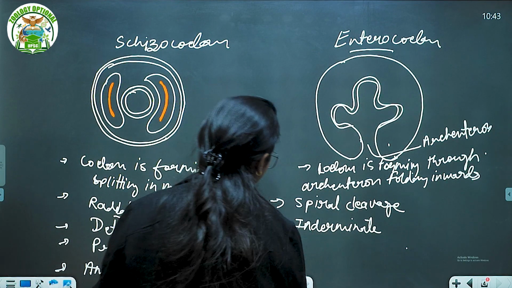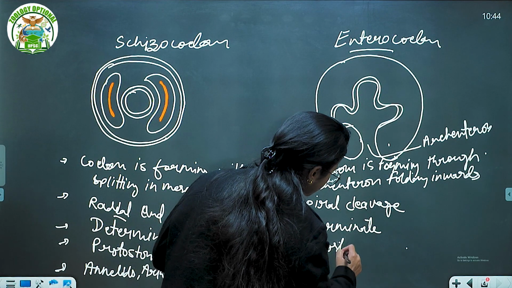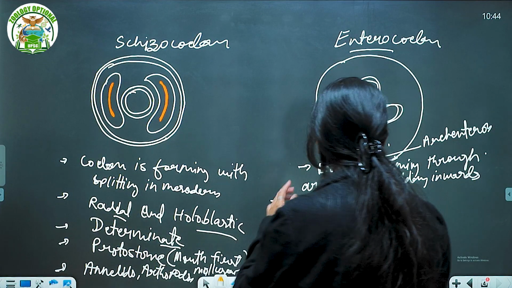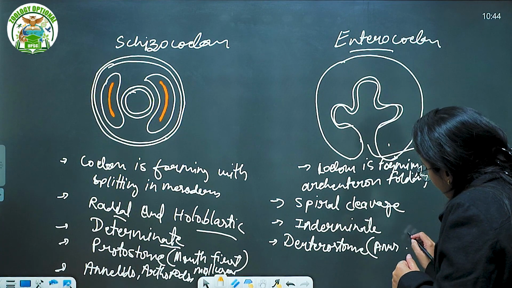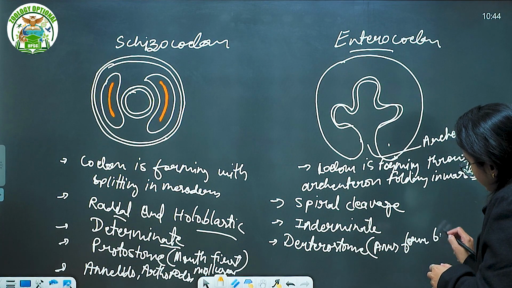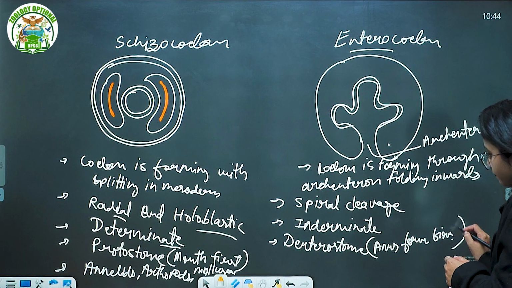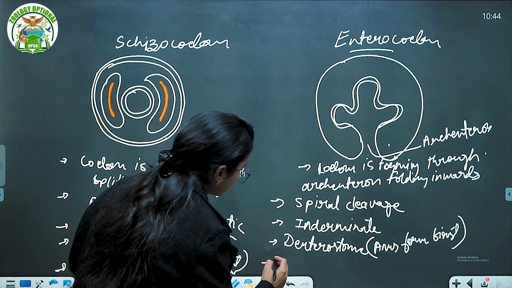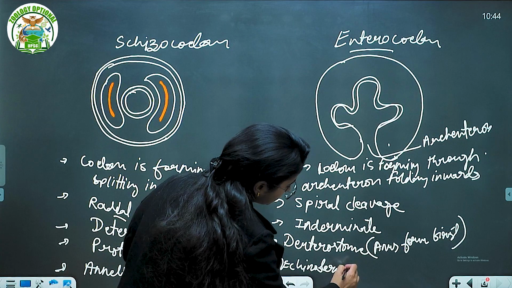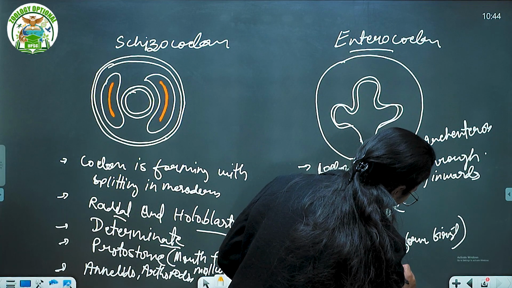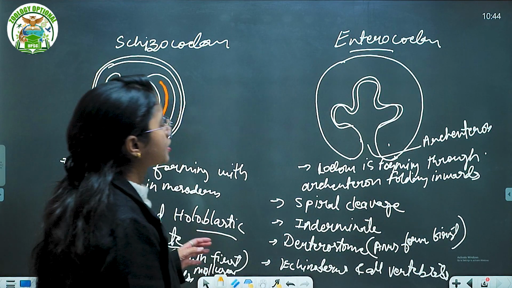Then what is it? It is found in the deuterostome. What is deuterostome? We'll talk about the deuterostome in one of the classes. The anus forms first in the embryonic development, during that embryonic development. ठीक है? और इसके एग्जाम्पल क्या है? Echinoderms, and all chordates, या all vertebrates, whatever you want to write. ठीक है? This is a basic differentiation.